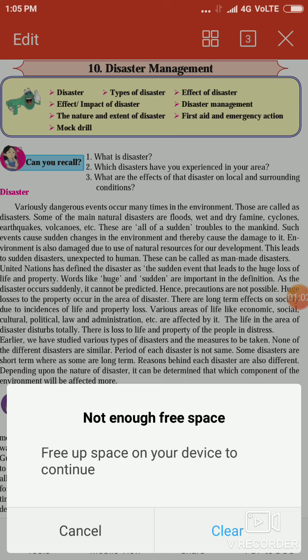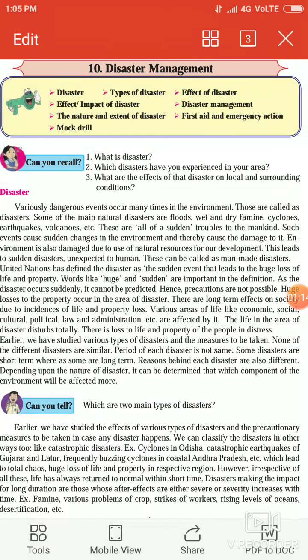Third question is, what are the effects of the disaster on local and surrounding? On local life as well as on global life, due to the disaster of COVID-19, not only local but also global life is suffering. Now our daily activities have collapsed. People are dying due to COVID-19. So very tremendous conditions are there. So it affects the lives of people.